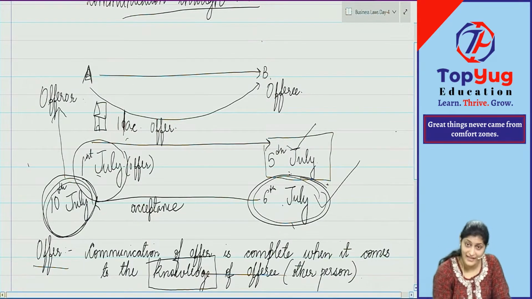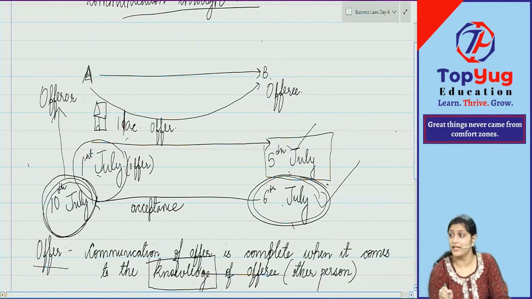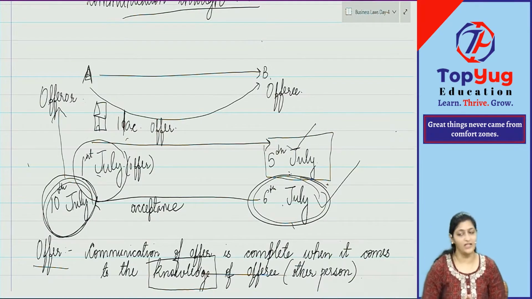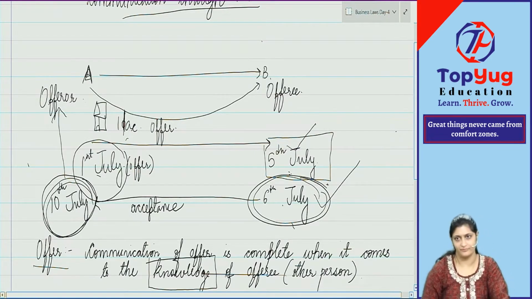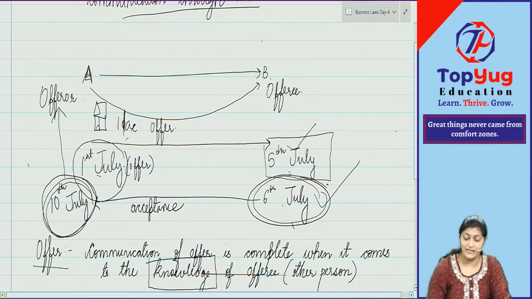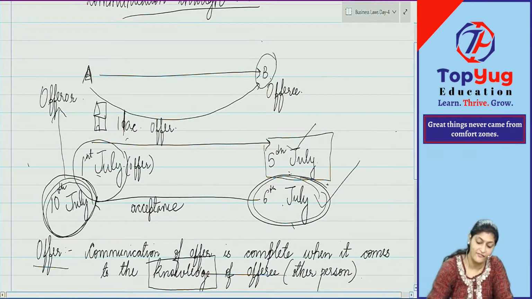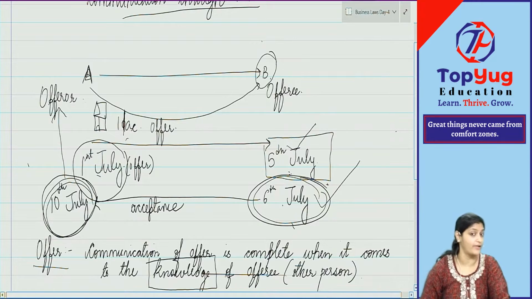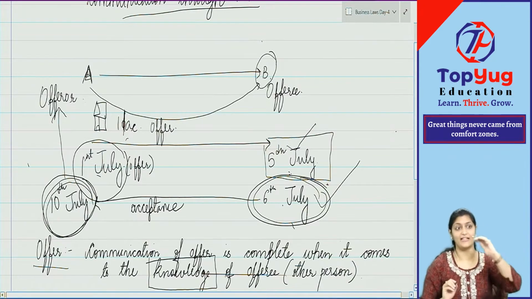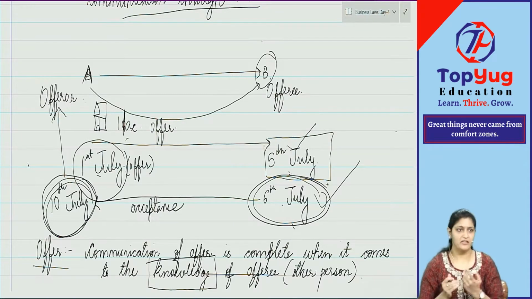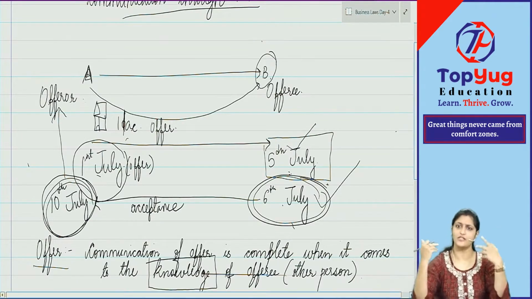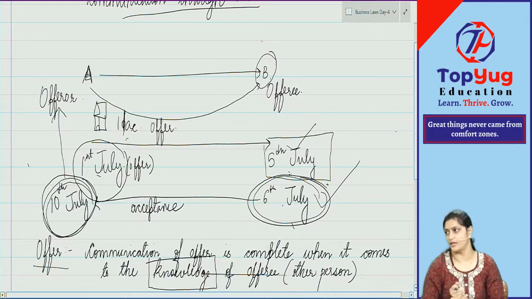Now, when it was with the postal offices, the letter got misplaced, lost somewhere. Now, do you think it will reach A? And when is communication of acceptance complete for B? When will contract come into existence for B? When it comes to the knowledge of A. Will it come to the knowledge of A? Lost. There is no letter. It is lost by the postal authority, not available.